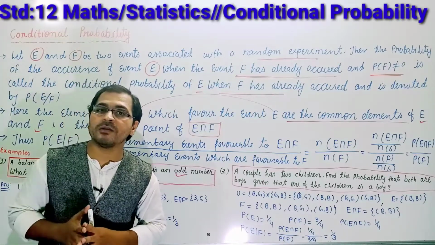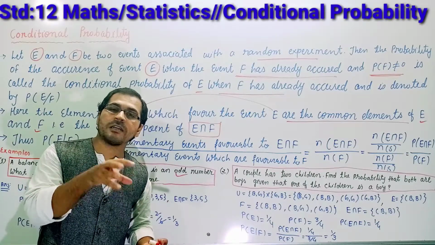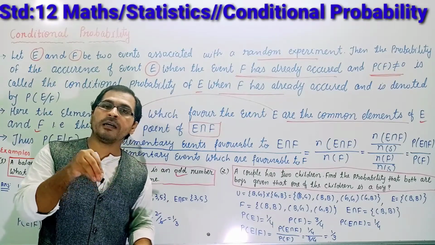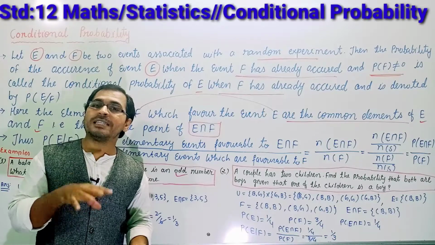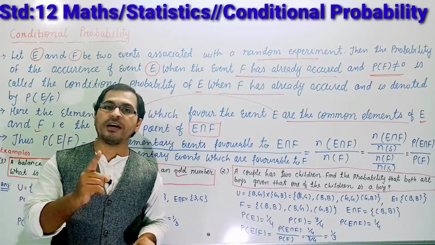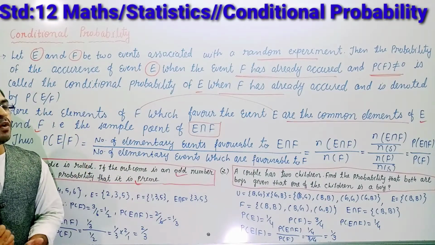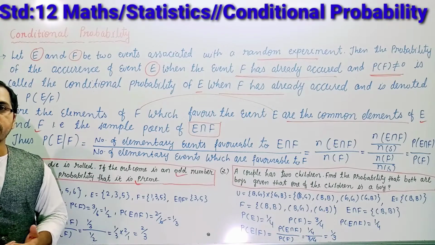So how many countries developed the vaccine? 100. And from 100 countries, how many are from Asia? For that event you will have to find the probability. Okay students, this is the second example. Let us move on to the next example.